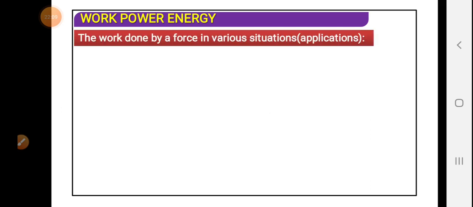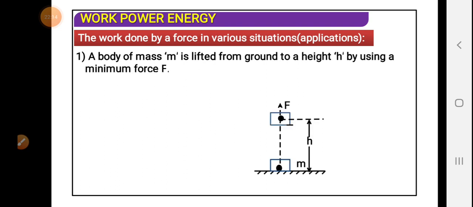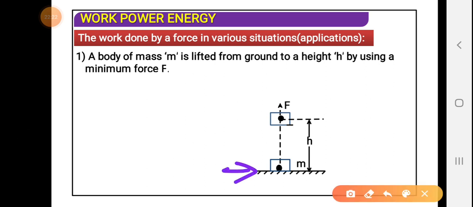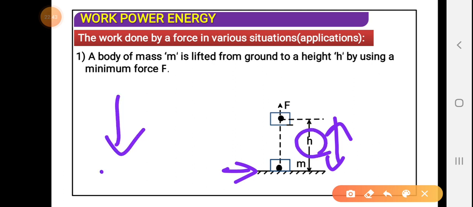Application of work: the work done by the force in various situations. See, if a block is resting on the ground, and without giving any acceleration, that is, with a constant velocity, it is raised to a height h. So the net displacement of the body is h, and the weight is always acting downward, mg. So work here will be equal to mgh.